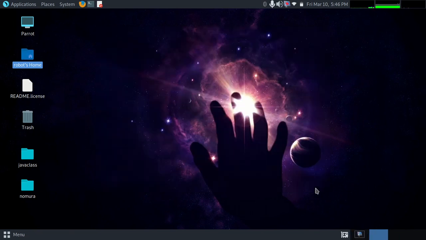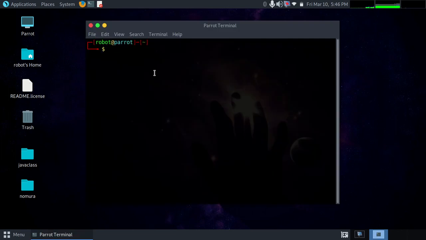Today I will show you how to update GRUB loader in your system. So you need to first open your terminal and type sudo apt update. This is the very necessary command that you should